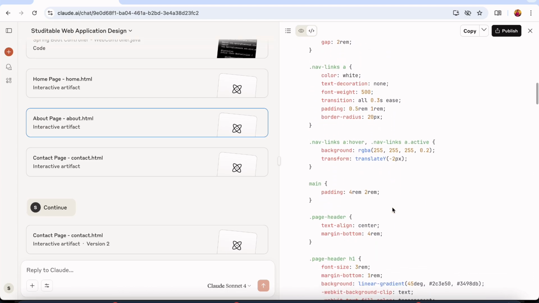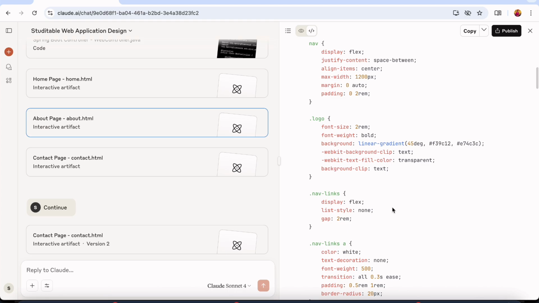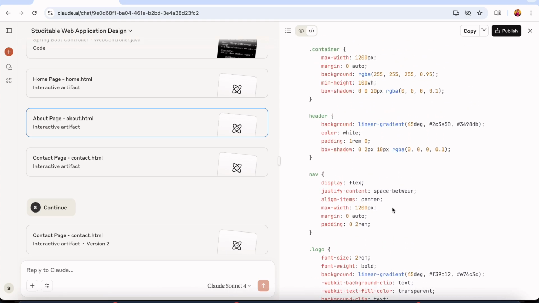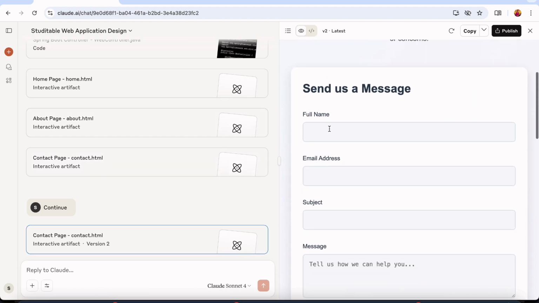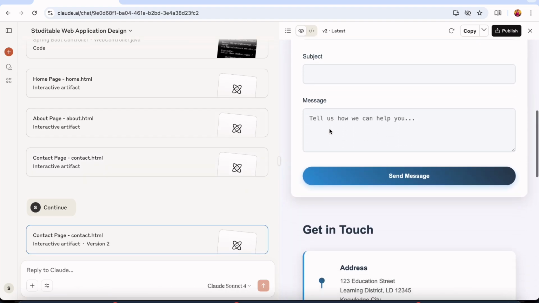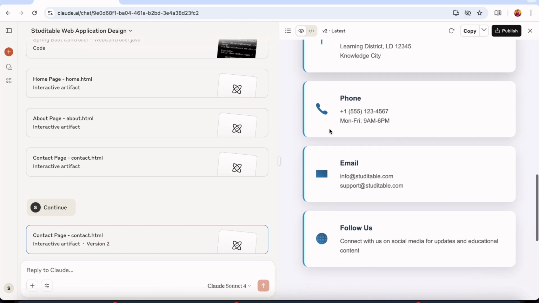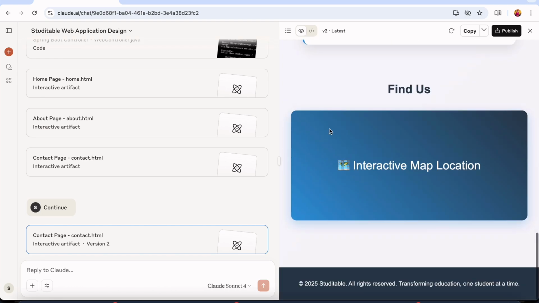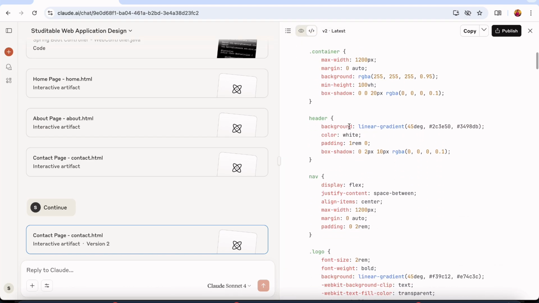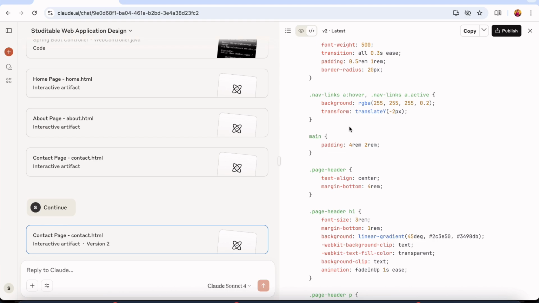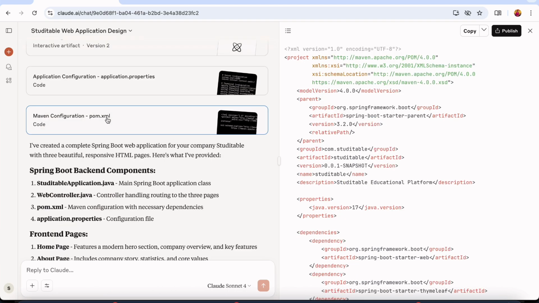We can change the color, we can change the logo, we can change the font, we can change everything that we want. And the same for contact. So contact is here, and you can see this is a good contact page with the other things that it has generated, how you can find us, the maps you can include, and you can also check the code here, copy it and use it in your own application. So you can use all these things as they are in your own application, and make the changes as you want.